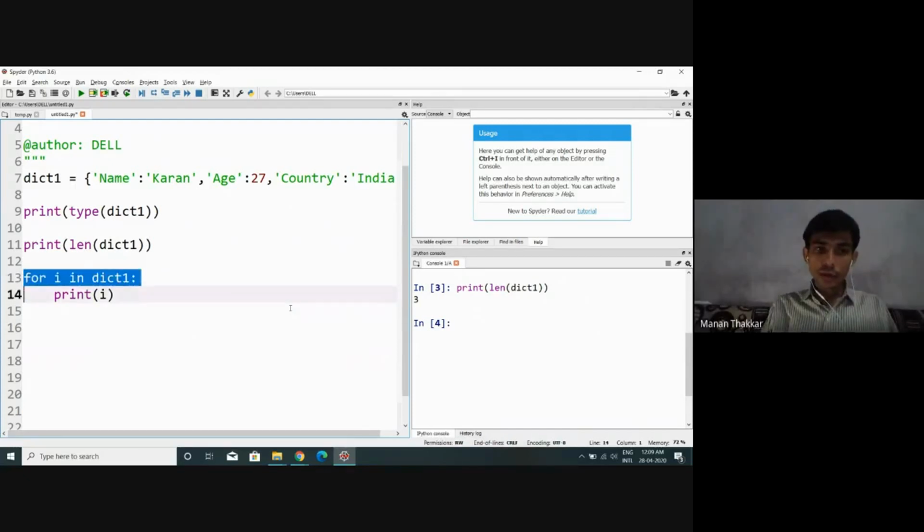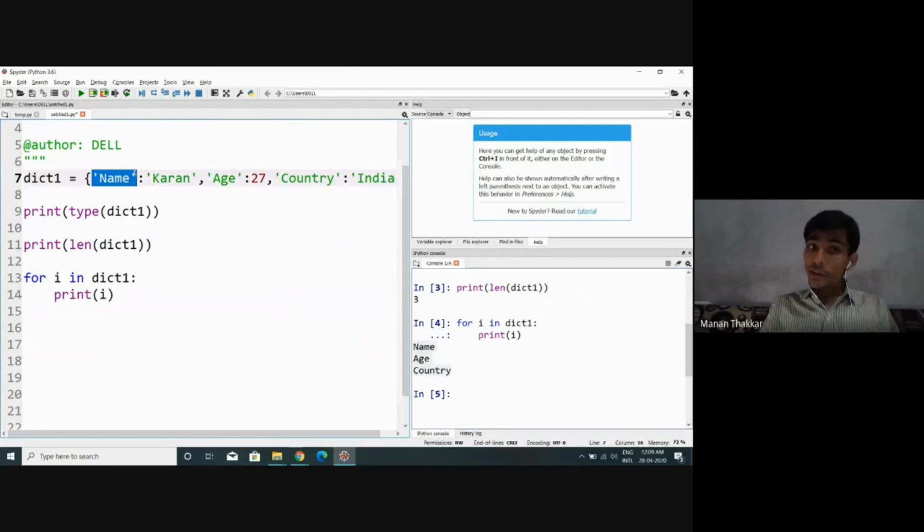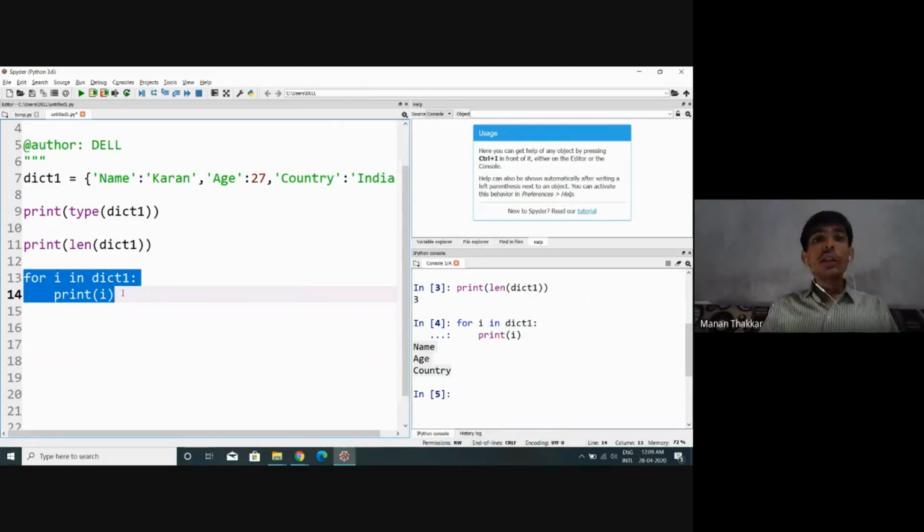Just observe its output first, then I will explain. See, the output is what? Name, age and country. So we can say name is our key, age is our key, country is also our key. Whenever I am iterating over my dictionary and displaying the values, it displays all the keys inside my dictionary.